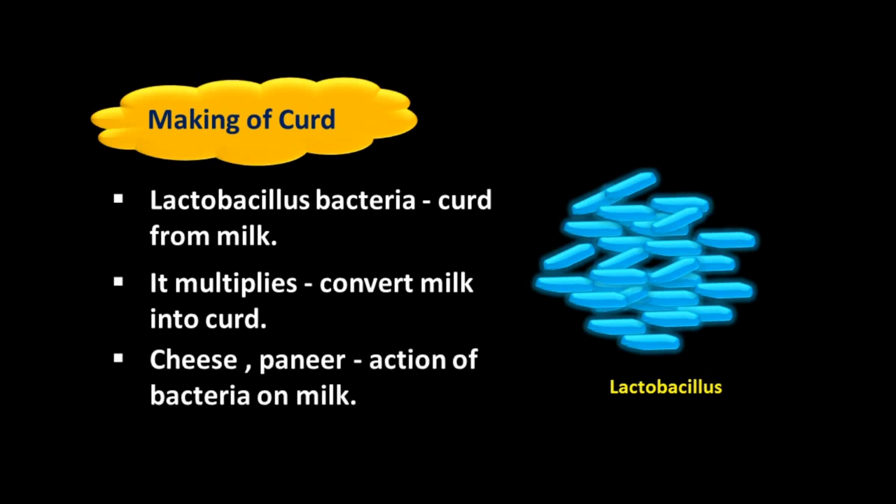So lactobacillus bacteria help for making curd, cheese, paneer, that type of milk products. This is the action of lactobacillus bacteria on milk for the formation of curd, cheese, paneer, etc.